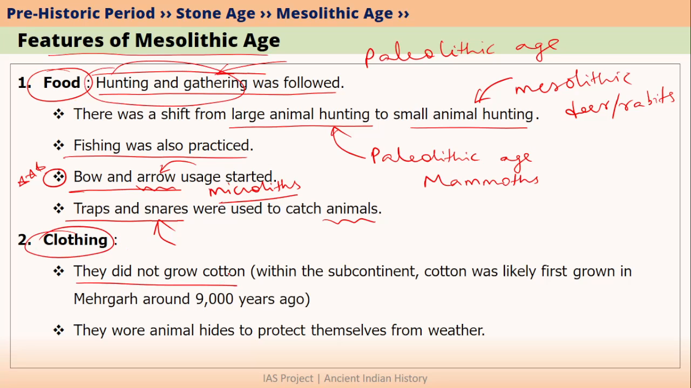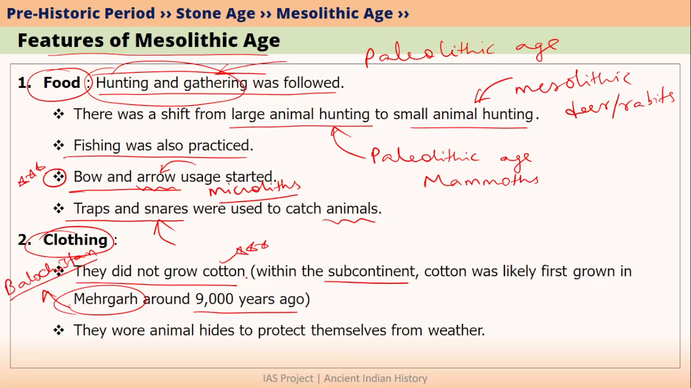Let's look at what type of clothing they have worn. They did not grow any cotton. You must remember this. Again, this is important from prelims exam point of view. If we look at the history of growing cotton in India, or let's say within the subcontinent, cotton was probably first grown around 9,000 years ago in place called Mehergarh. Mehergarh is basically located in Balochistan, and Balochistan is in Pakistan.